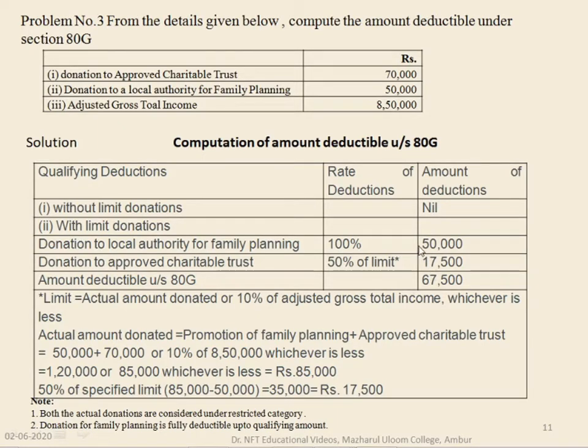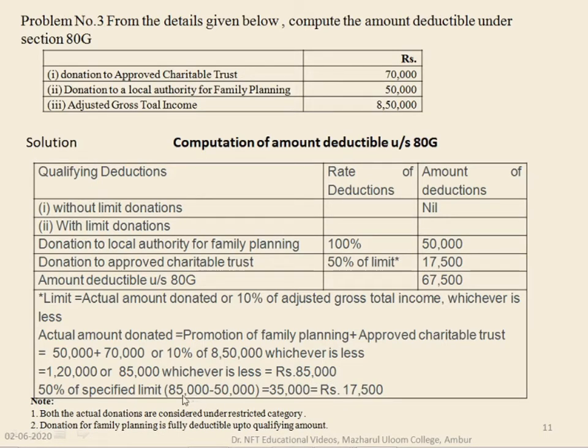So for family planning donations of 50,000, the limit is 100 percent. So the total 50,000 has to be considered for deduction. Whereas in case of donation to approved charitable trust, only 50 percent of limit has to be considered. So we will calculate that alone. 85,000 is the total amount which is there for deduction.